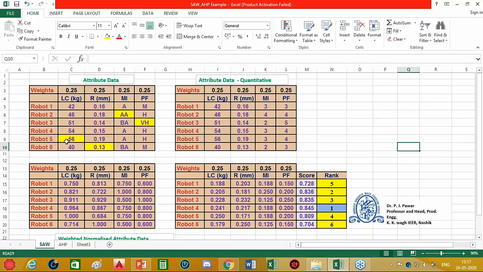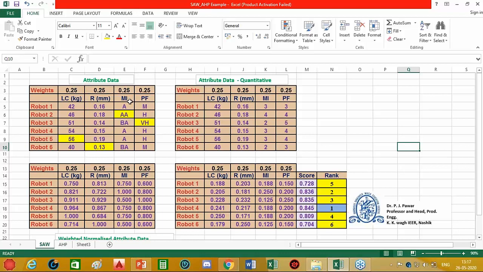But from the repeatability error point of view, robot 6 is the best option because repeatability error is to be minimized. The minimum value is available for robot 6, and therefore robot 6 is the best option from this attribute point of view.